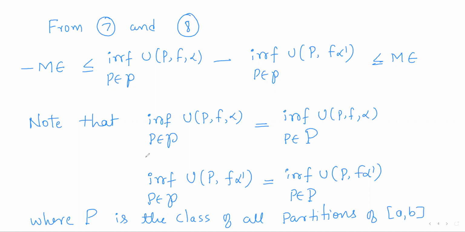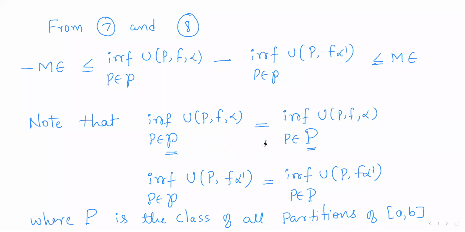So now observe that here script P just contains refinements of P star. That means it contains some partitions of closed interval [a, b]. Capital P contains all partitions of closed interval [a, b]. So script P contains only refinements of P star, that is only these partitions, but capital P contains all the partitions. But also we are observing that these two infimums are one and the same.